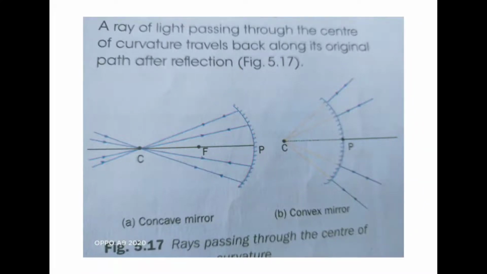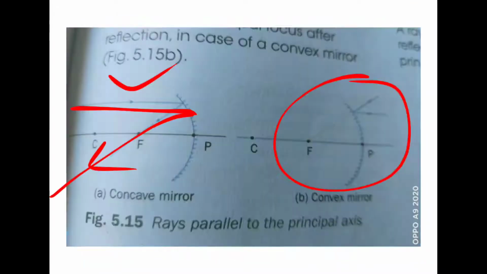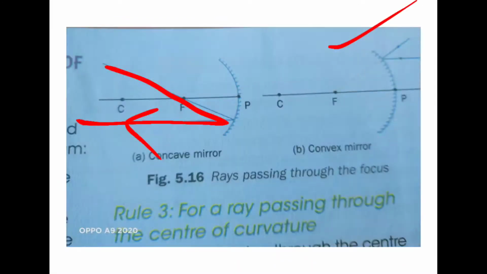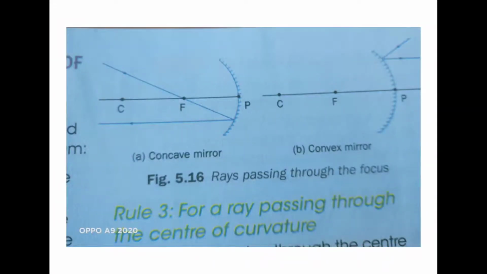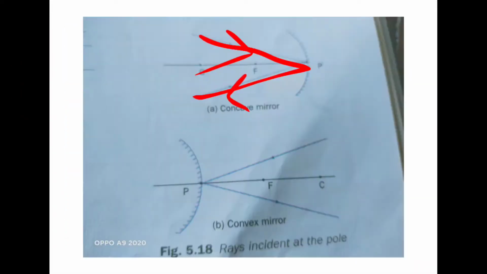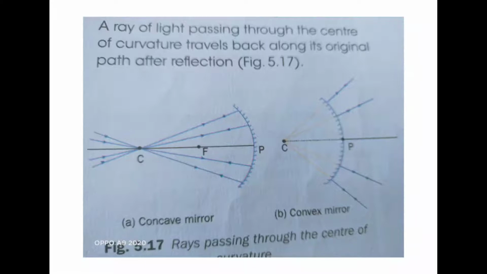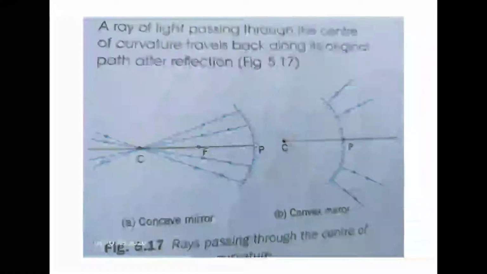So for concave and convex, there are four rules. The first rule we have seen: if a ray of light is parallel to the principal axis, it will pass through the focus. If a ray of light is passing through the focus, it will pass parallel to the principal axis. If a ray of light is falling on the pole, then it will reflect back in the same medium. And last, if a ray of light is passing through the center of curvature, after reflecting, it will come back in the same path. So these are the four rules.